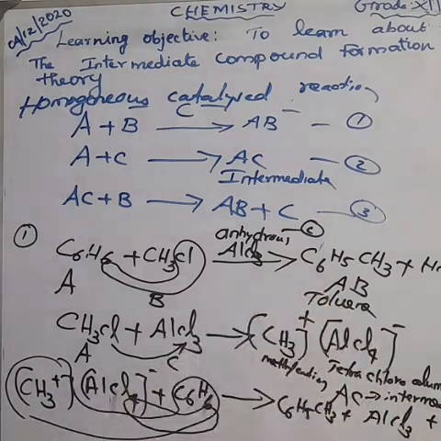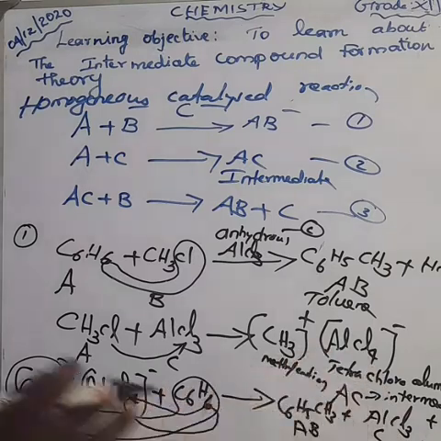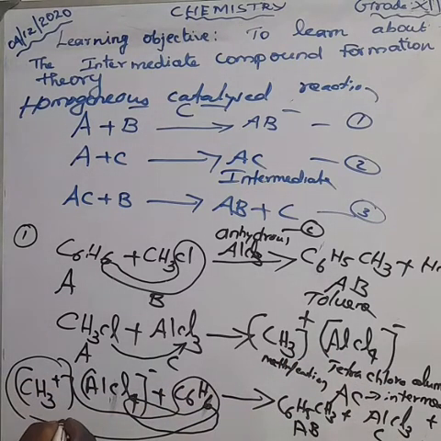AlCl3, aluminum chloride. Anyhow, this is our respective product, that is AB, and C is regenerated. AC is an intermediate, and this we can take as B. So we get AB plus C. This is an example. Next we will discuss one more example.